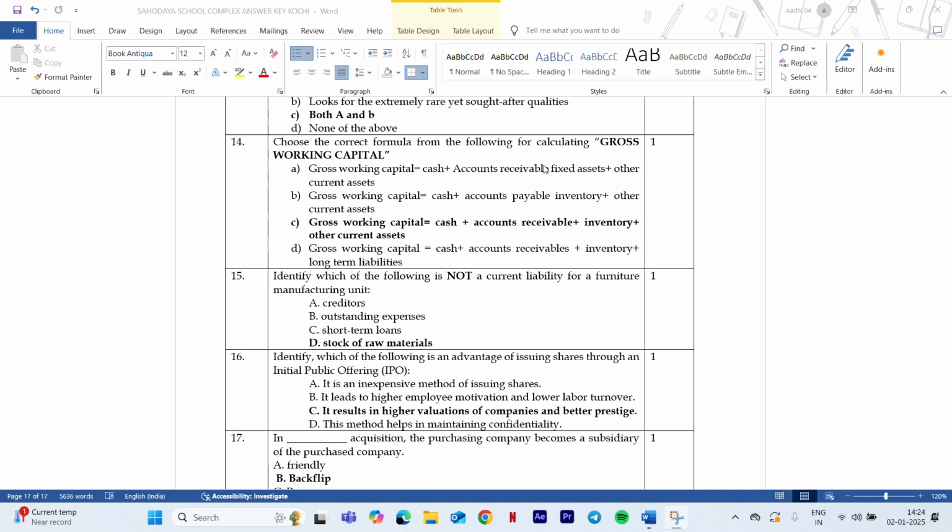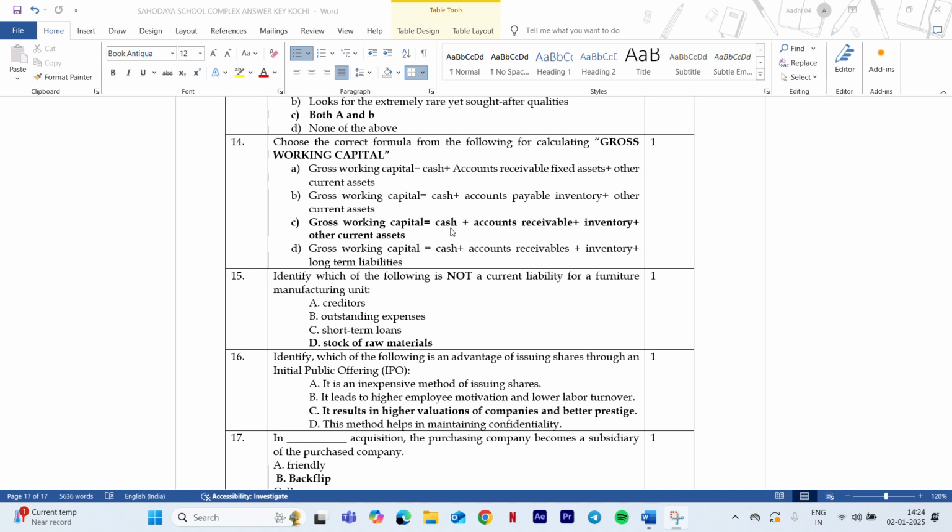So this is wrong. Next one is working capital is equal to cash plus accounts payable, inventory plus other current assets. So cash is a current asset. Accounts payable, payable means bills payable, that is a current liability. So this is also not correct.